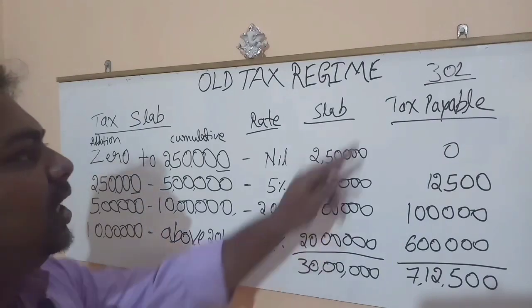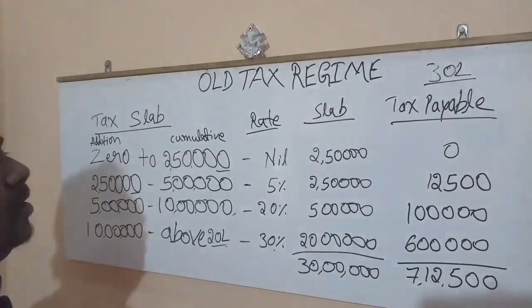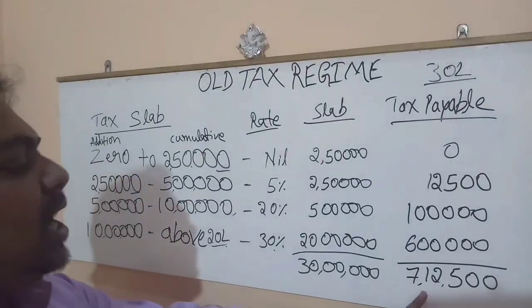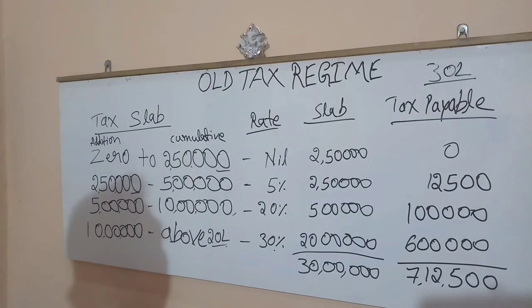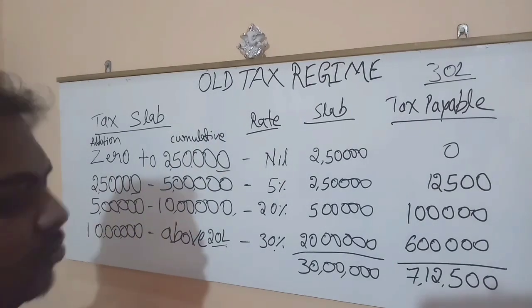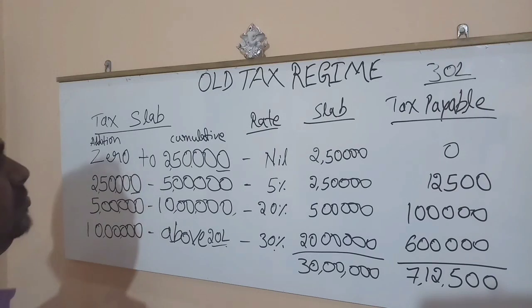So if I am earning 30 lakh rupees as income, I need to pay 7 lakh 12,500 rupees of tax before calculating any cess. But this old tax regime has a few deductions and exemptions.